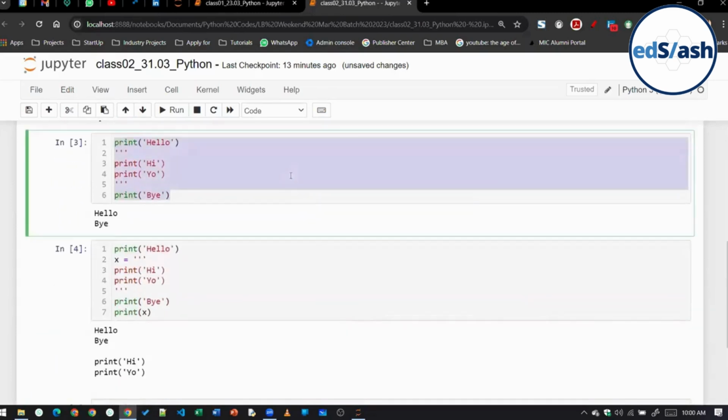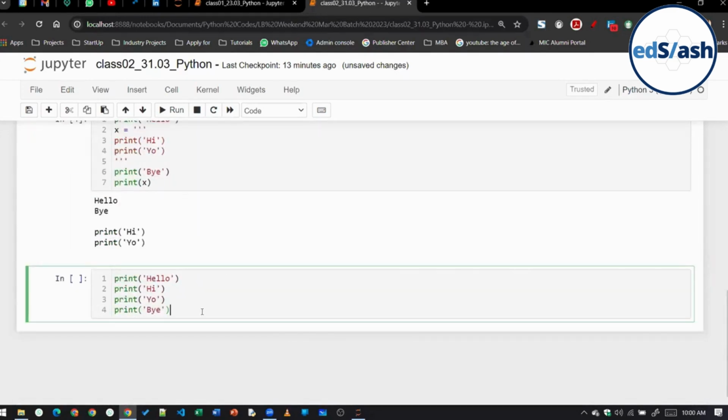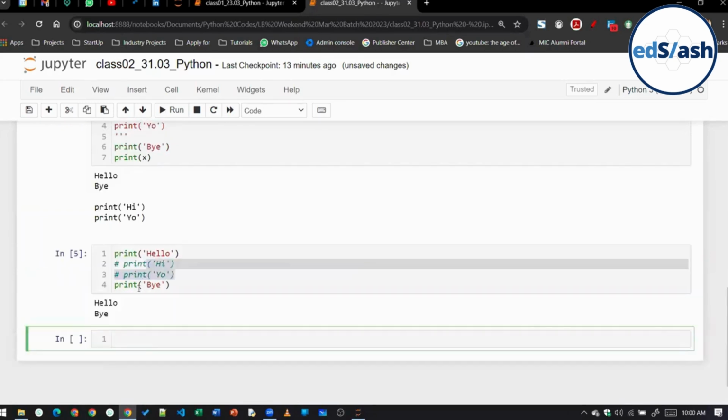So that is all about comments. Let's move forward. Okay, next thing class, what's the shortcut? Write down. Shortcut is control plus forward slash. Forward slash is the one with question mark, right? Yes.